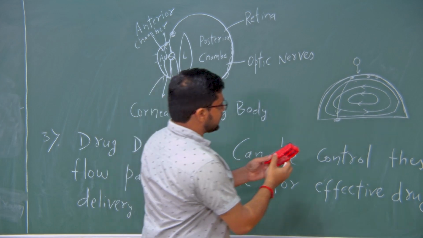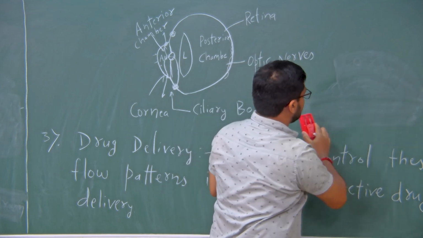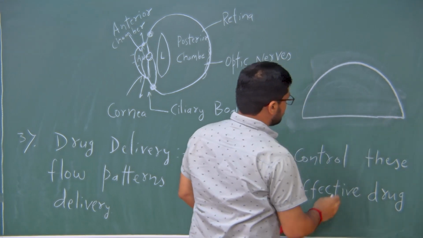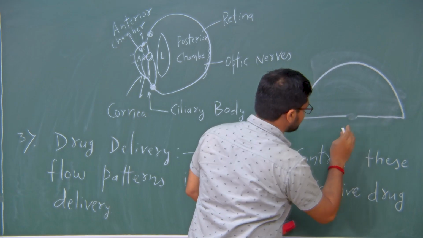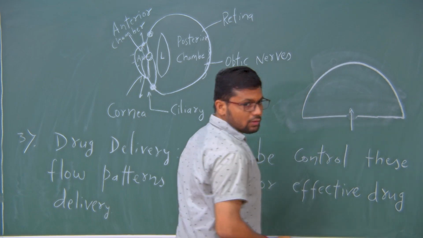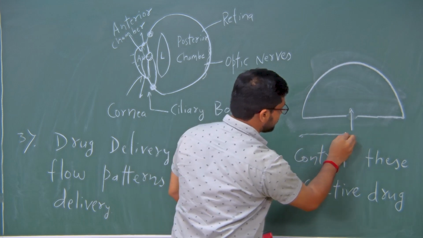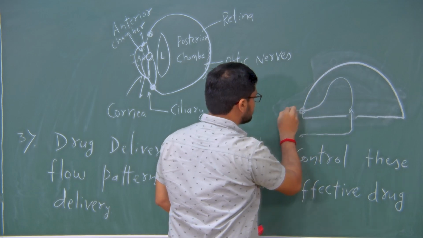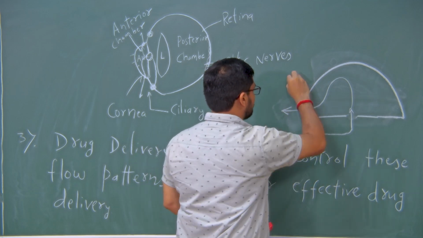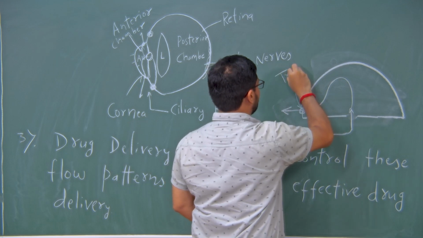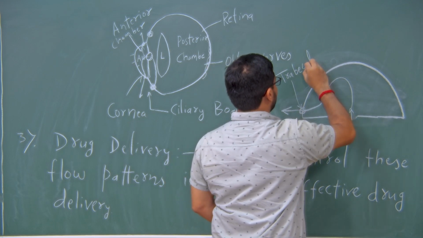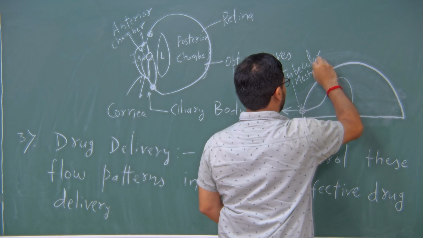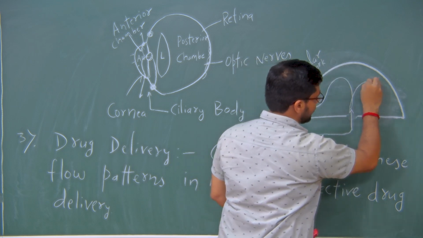Let me explain from here slightly more clearly. This is the anterior chamber of our eye. Aqueous humour will enter from here, which is the pupil. It was produced somewhere here, from here it enters like this, and then it can go either like this, where this is the trabecular meshwork, or it can go like this.